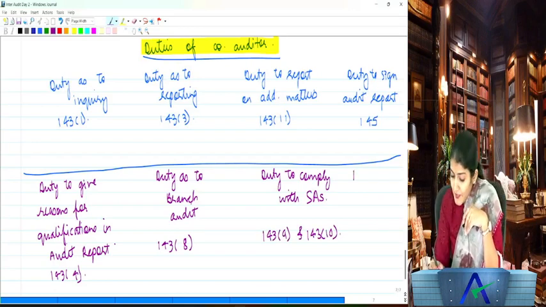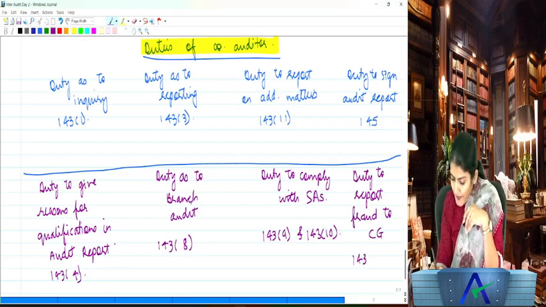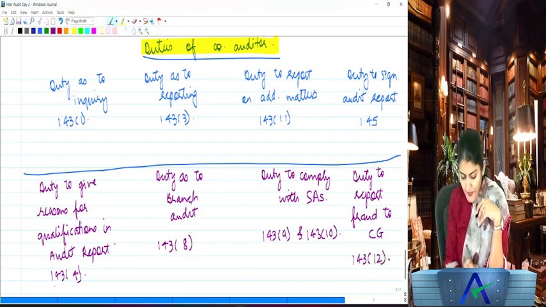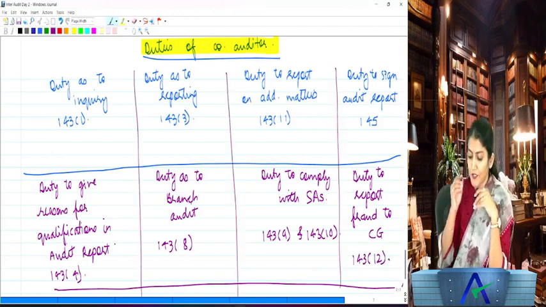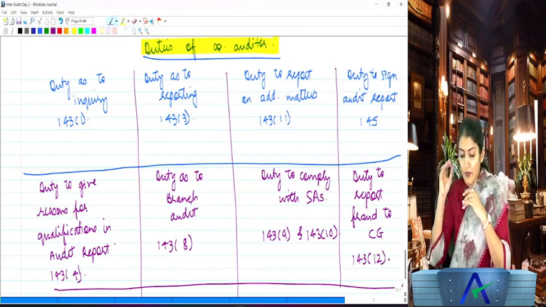And the last duty of the company auditor is the duty to report the fraud to the central government, section 143 subsection 12.